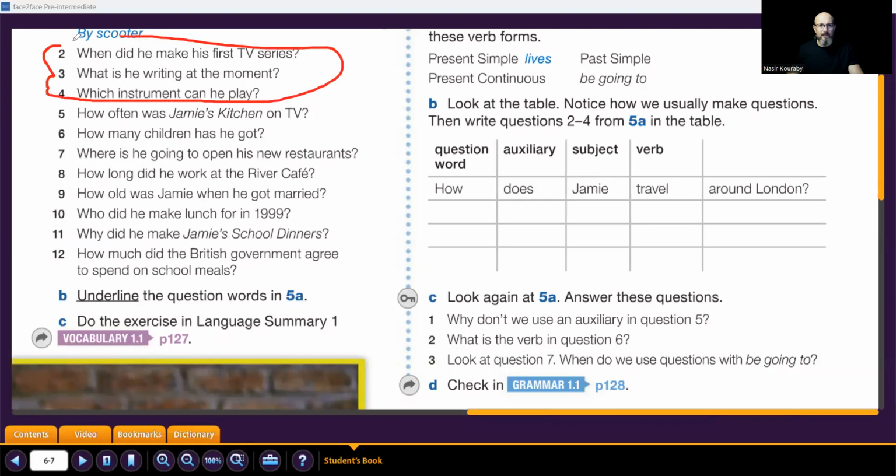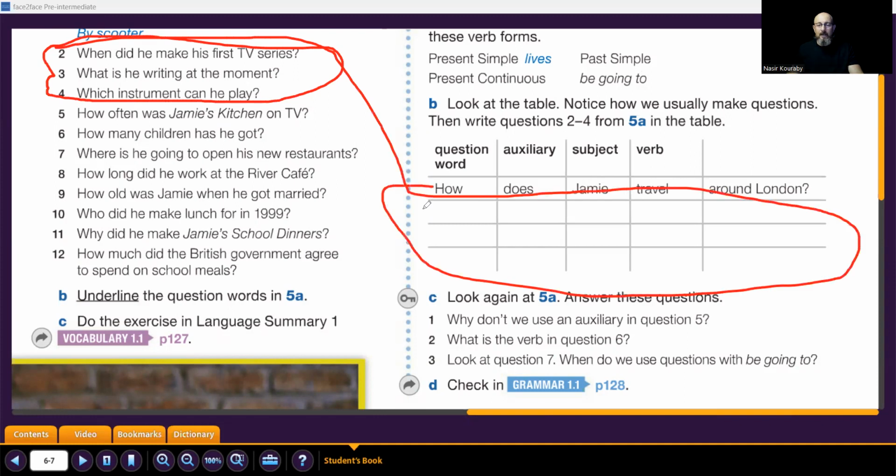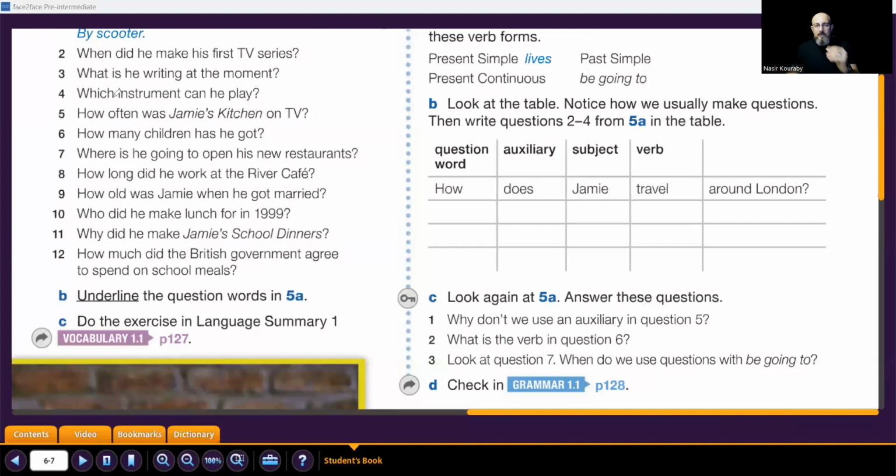We will write these questions here. In the order, you know that we have question word, auxiliary, subject, verb. Write it here. Okay. Stop the video. Write the questions in the correct place, every word in the correct place. After that, we'll check together.